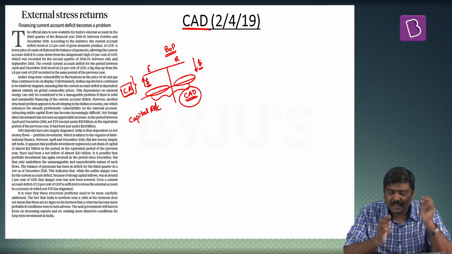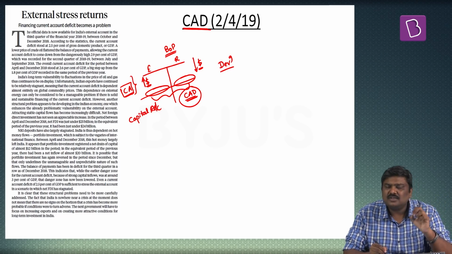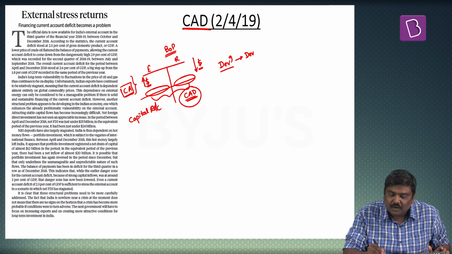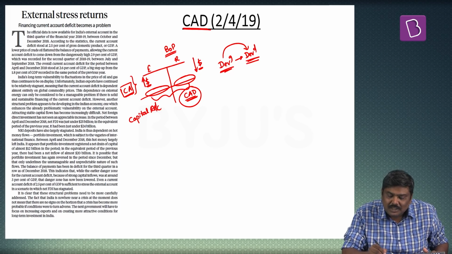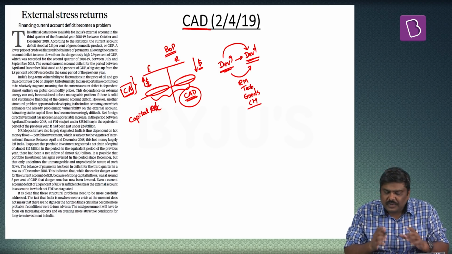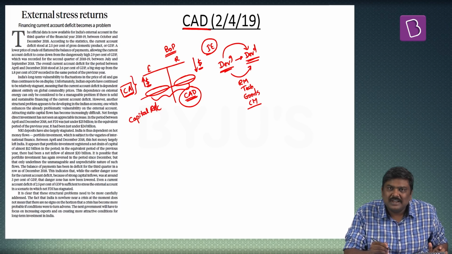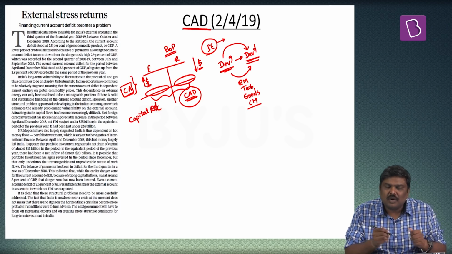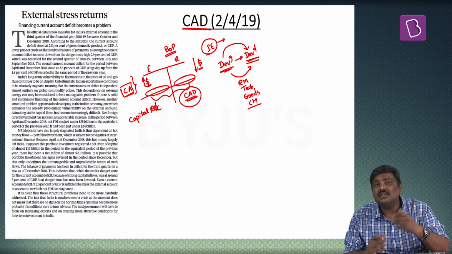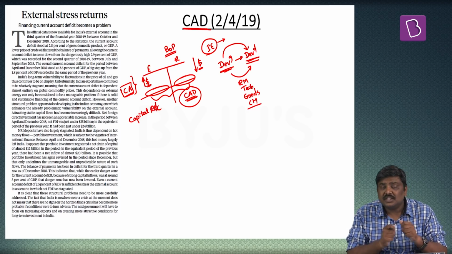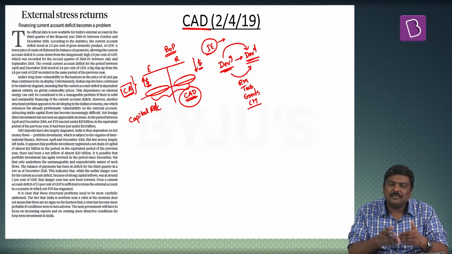Why? For a simple reason, India is a developing country and India has the ambition to become a developed economy. Now to make the transition from a developing to a developed economy, you need, let's say, raw materials, technology, goods, capital machinery, and so on. But one of the features of the Indian economy is that you do not have sufficient resources available in the domestic market itself. For example, technology. For example, capital machinery.